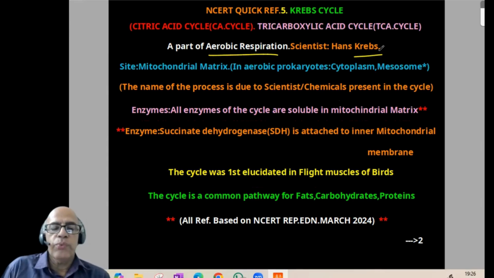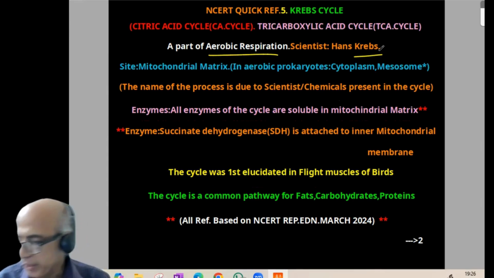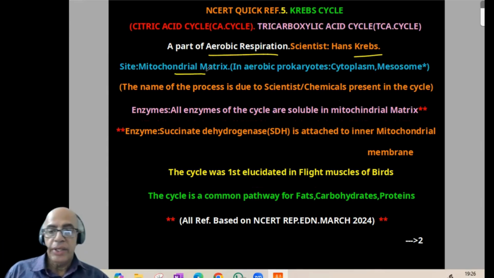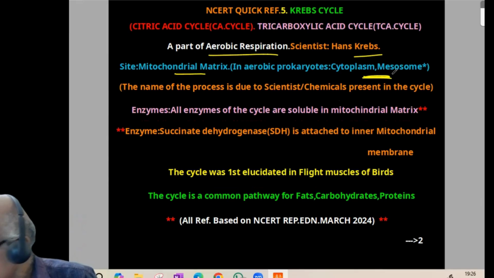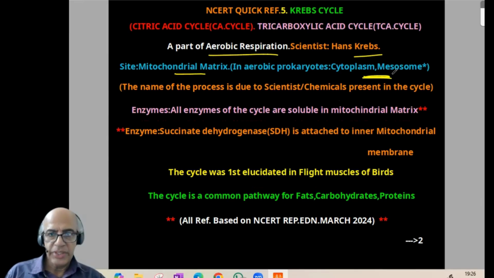Now, where is the site of the Krebs cycle? It is the mitochondrial matrix, that is in normal aerobes. While in eukaryotes it is the mitochondrial matrix, in aerobic prokaryotes it is the cytoplasm in connection with the mesosome. I think that idea is clear. And the name of the process is due to the scientist or chemicals present in the cycle, like tricarboxylic acids, citric acid, Krebs, TCA cycle, this way.